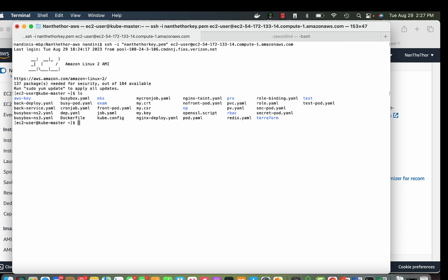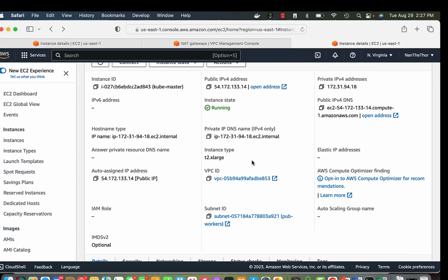I have some files here, but basically I am now on the EC2 instance. I named it Cube Master. You can set your host name and all that. So that's how you can SSH into your Cube Master. The security group allowed the access. And if I delete the security group where I am allowing port 22 access from my computer, then I will not be able to SSH.